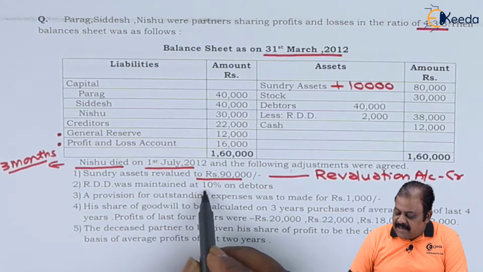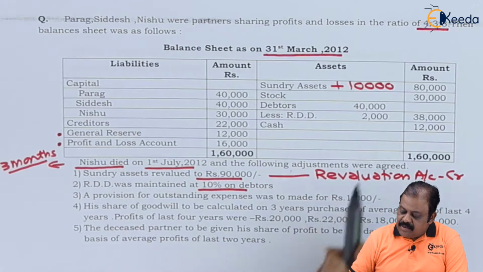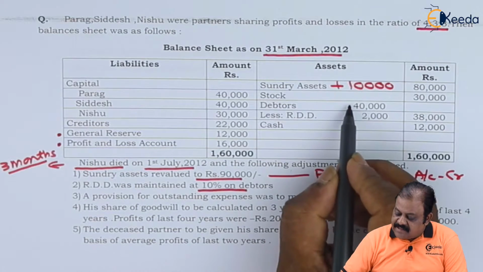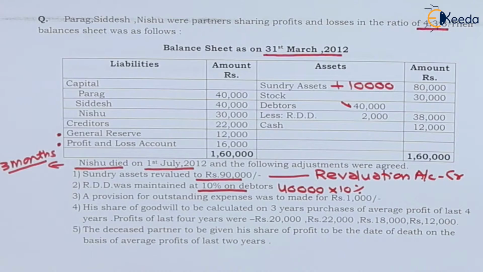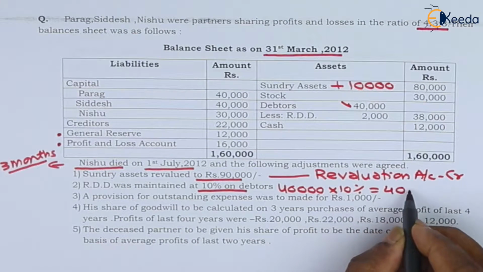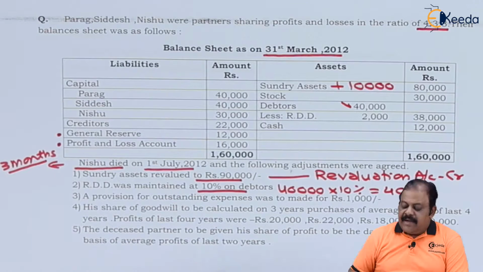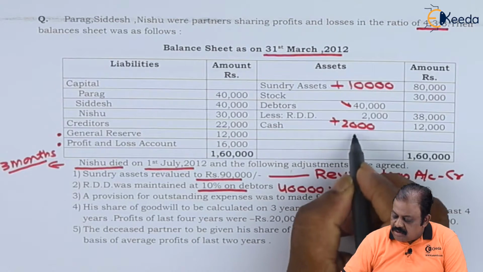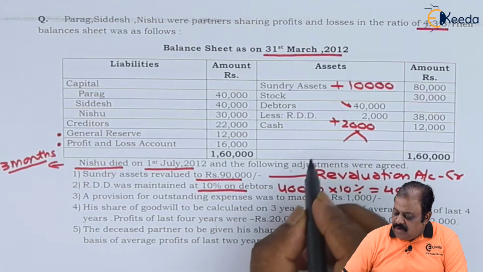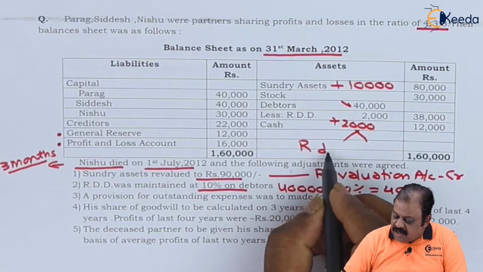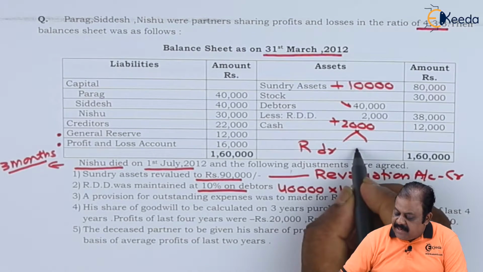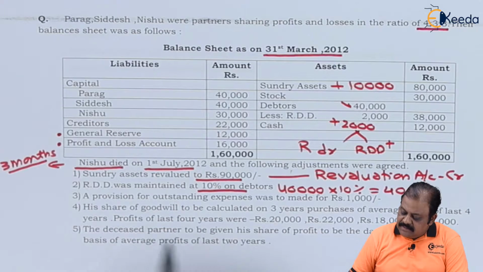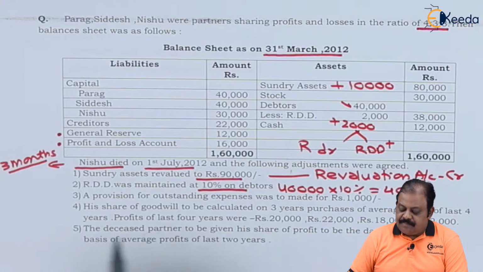RDD was maintained at 10% on debtors. Here RDD is 2,000, already we have. Here they say 10% on debtors, that is 10% on 40,000. On 40,000, 10%, it is 4,000. Already we have RDD 2,000. So additional RDD will be required, 2,000 more. This 2,000 additional RDD will be recorded to the debit of revaluation account. And the second effect will be, it will be added over here in the amount of RDD. That is adjustment of RDD on debtors.